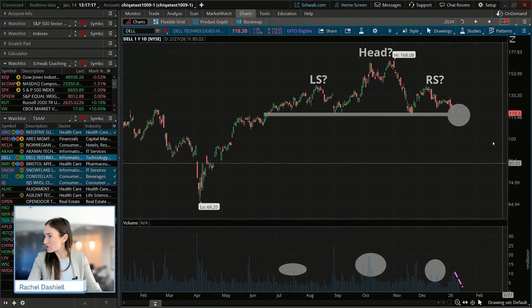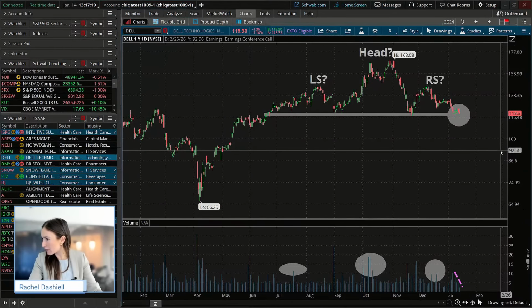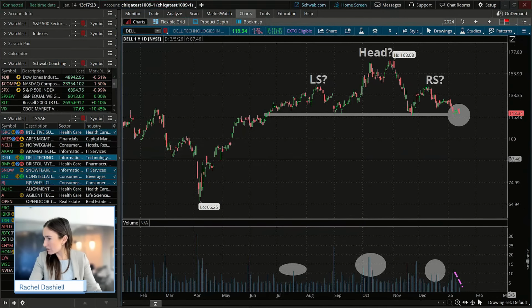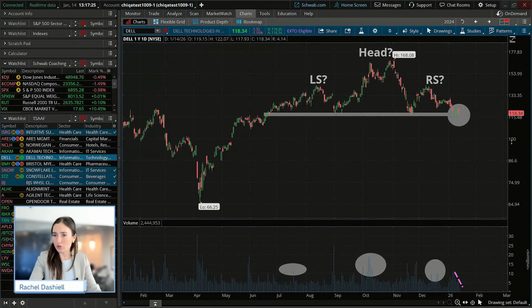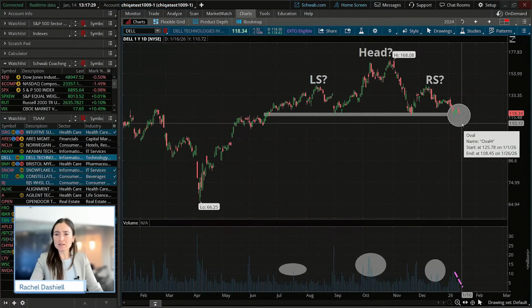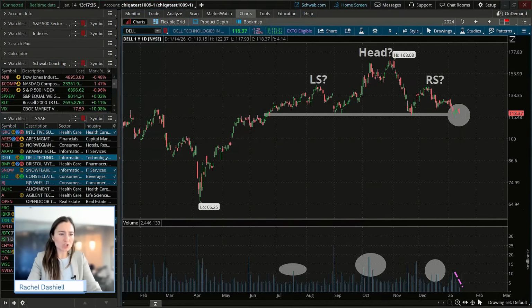I have a couple questions here. Are price patterns formed or best found on the daily chart? Okay, it looks like Mike Fairborn, you found that. I will say no, not necessarily, because all these price patterns are fractal. You're going to see these on all different types of time frames. I'll show you one example here, one that I was looking at.